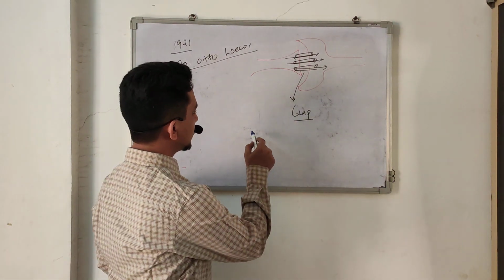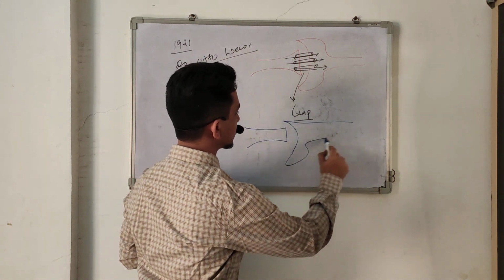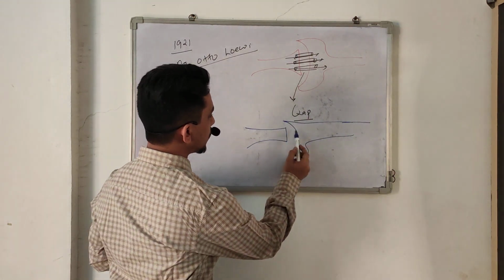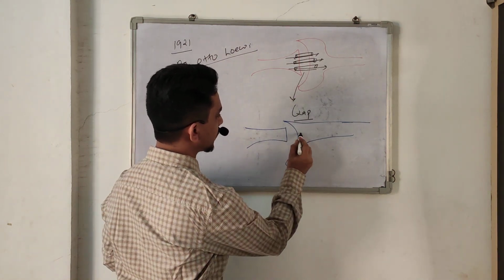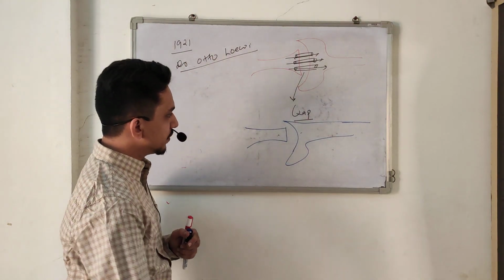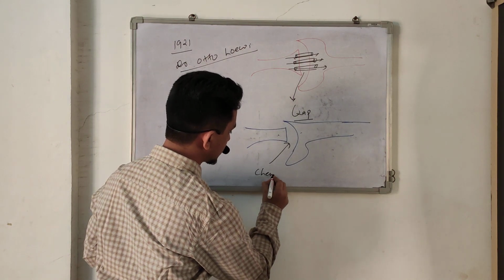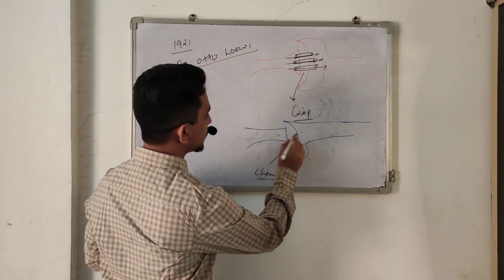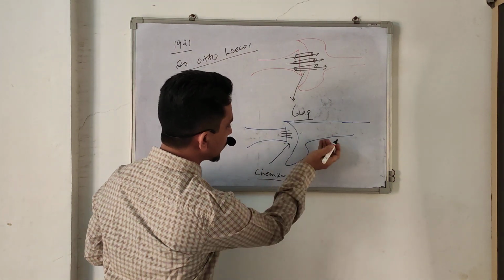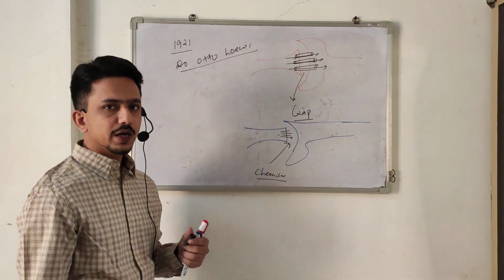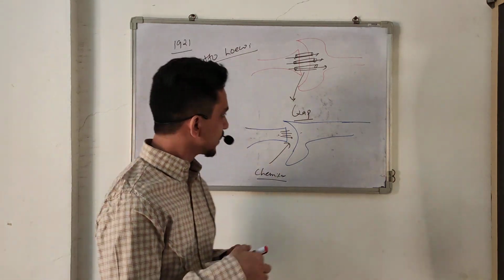Okay, we know there is another type of synapse like this, but there is basically no connection. Instead, they communicate with each other across the gap. The communication in this type of synapse is called a chemical synapse. They found there is some chemical which is secreted by the presynaptic neuron and acts on the postsynaptic neuron. So what they did, they took two hearts of a frog.